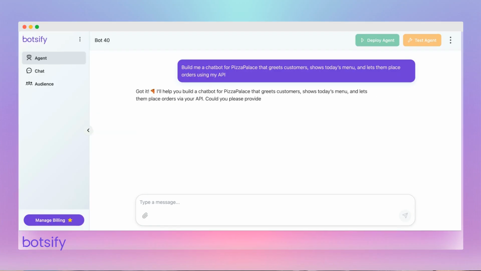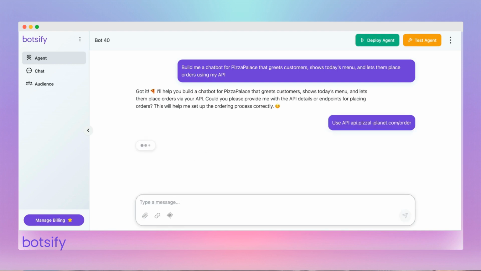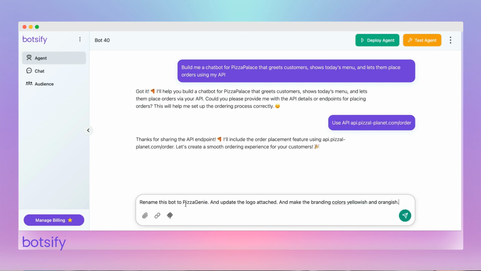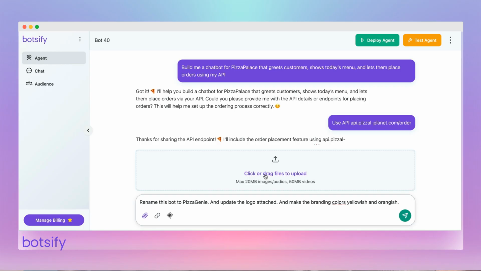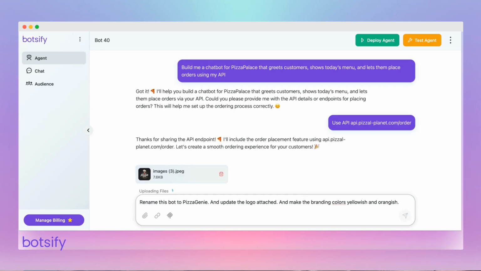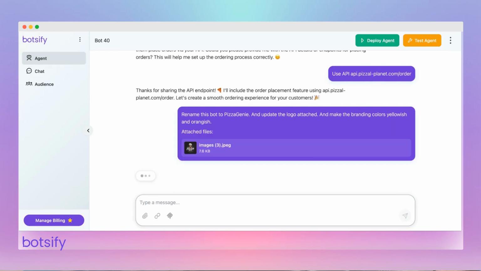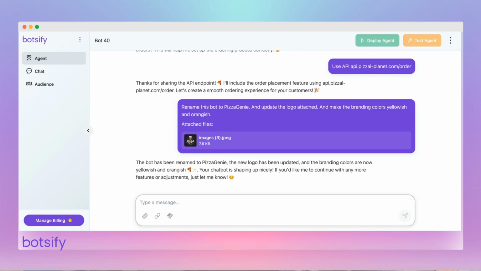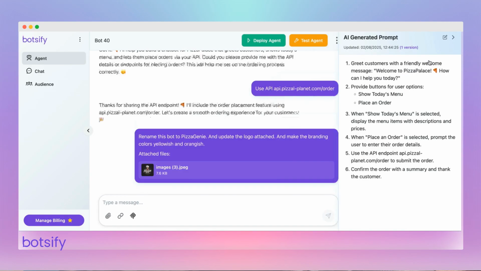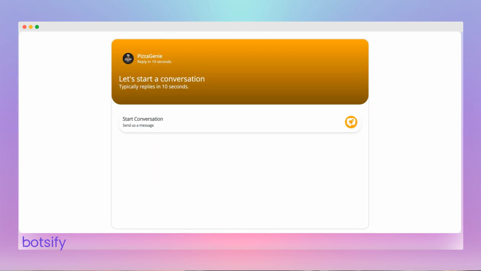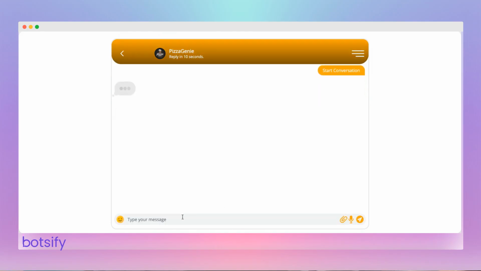Now let's see how we do things with the Agentic Botsify platform. Build me a chatbot for Pizza Palace that greets customers, shows today's menu, and lets them place orders using my API endpoint. It's done. Now let's update agent name, picture, and colors. Rename this bot to Pizza Genie and update the logo attached and make the branding colors yellowish and orangish. It's done. Let's give our agent a try before adding more cool stuff.